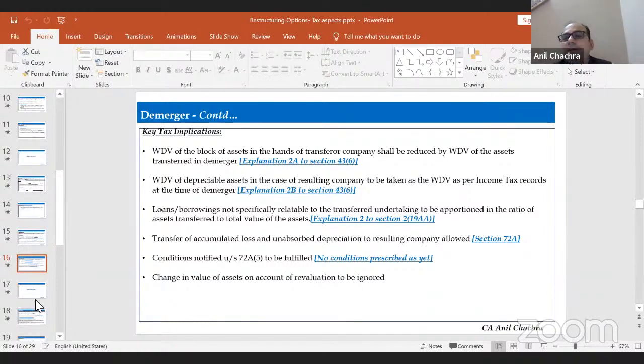One more important thing is that in the case of merger or amalgamation, the Finance Act 2021 has prescribed that there is no depreciation on goodwill, right? As per the Smifs Securities judgment by the Supreme Court, goodwill is an intangible asset, and companies could take depreciation on that as well. But the Finance Act 2021 has made an amendment that there is no depreciation on goodwill.